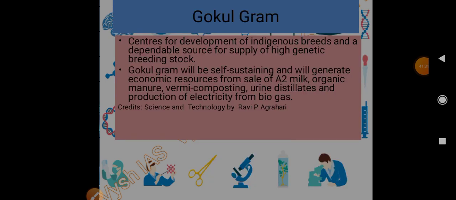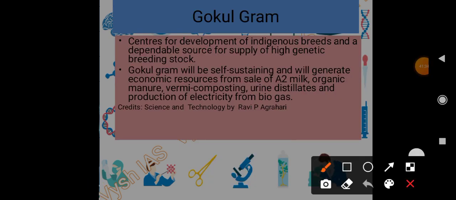Then Gokul Gram. Gokul Gram is the center for development of indigenous breeds and a dependable source for supply of high genetic breeding stock. Gokul Gram will be self-sufficient, and it will generate economic resources like the sale of A2. So remember, indigenous cows means A2 milk. Then organic manure, vermicomposting, urine distillates for Gaumutra, and production of electricity from biogas.